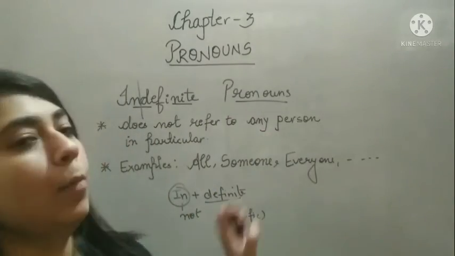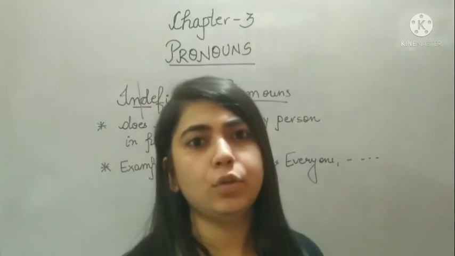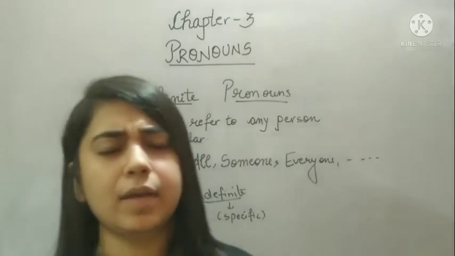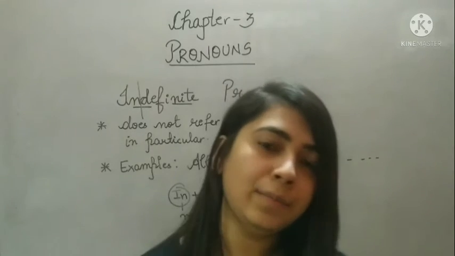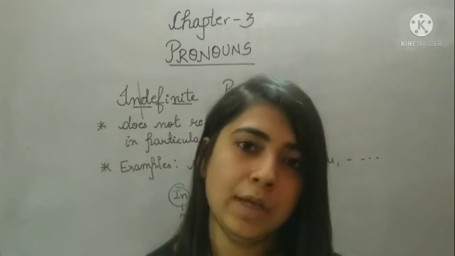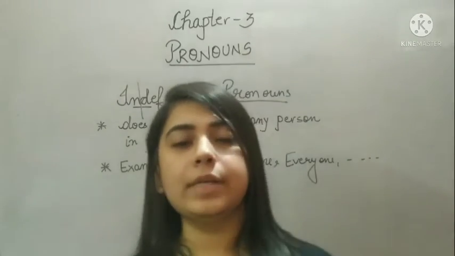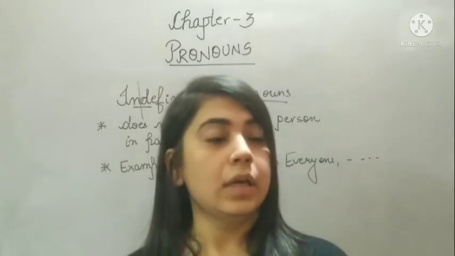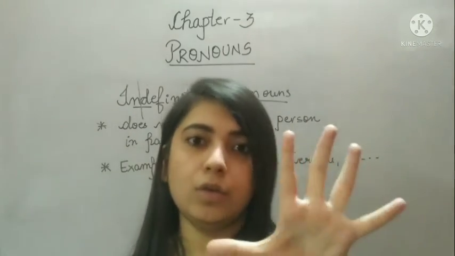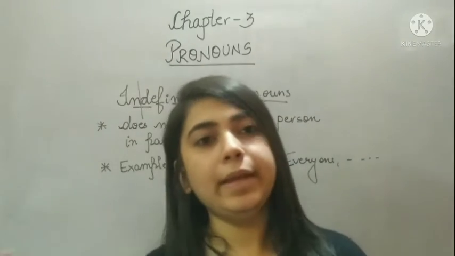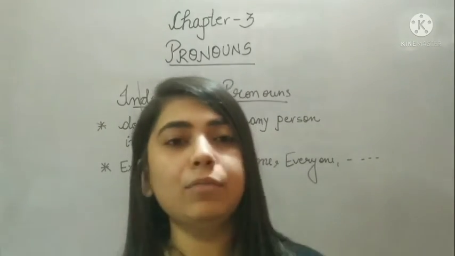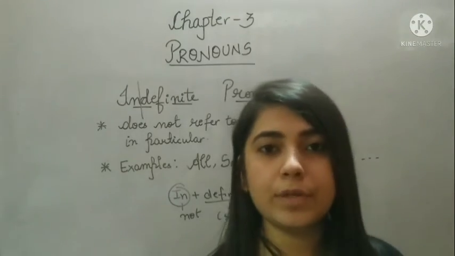Okay? Someone. Could be anyone. You do not know. For example, someone is coming today. But again, I'm not referring to any particular person. If I'm saying Anushka is coming, that means I'm referring to that girl, Anushka. But if I'm saying someone is coming, it could be anyone. Okay, that means I'm not talking about any specific person.